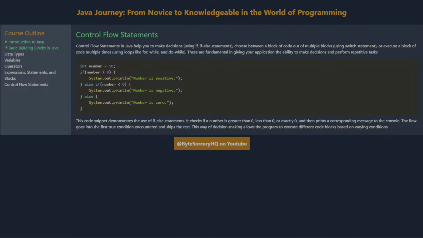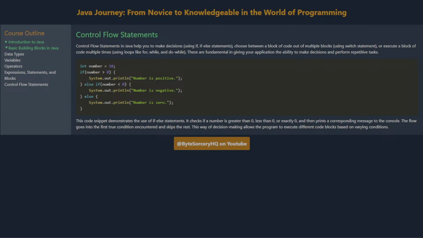Control flow statements: if, if-else, switch, loops. Control flow statements in Java help you to make decisions using if, if-else statements, choose between a block of code out of multiple blocks using switch statement, or execute a block of code multiple times using loops like for, while, and do while. These are fundamental in giving your application the ability to make decisions and perform repetitive tasks.